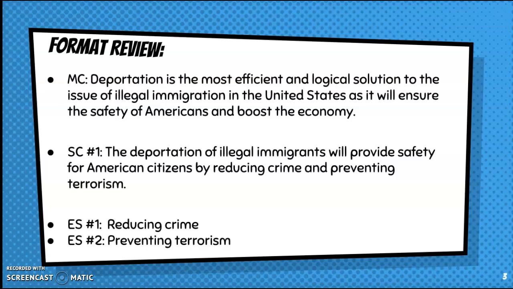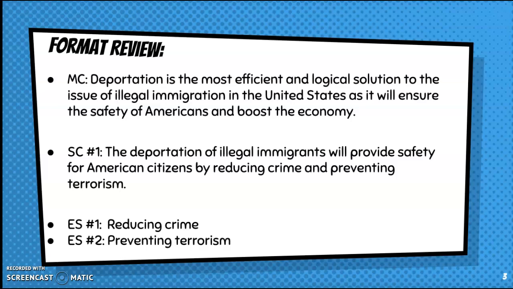The deportation of illegal immigrants will provide safety for American citizens by reducing crime and preventing terrorism, right? If we set up our subclaim like this and we give the two key reasons, reducing crime and preventing terrorism, we better have two ESs about those things, right? So our first would be reducing crime because we listed it first. Our second would be about preventing terrorism because we listed it second. Again, make sure it matches.